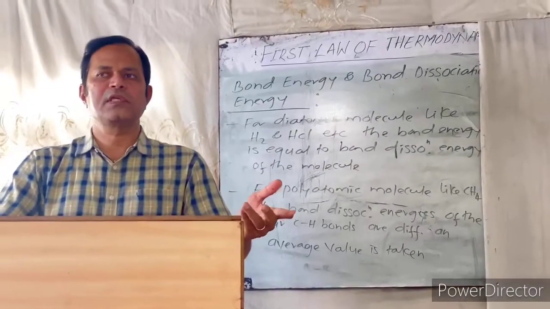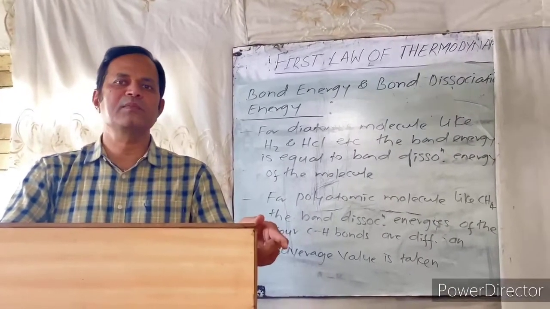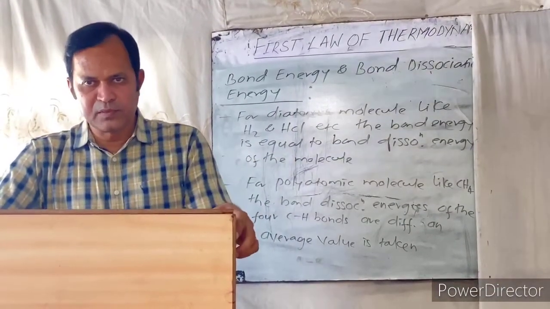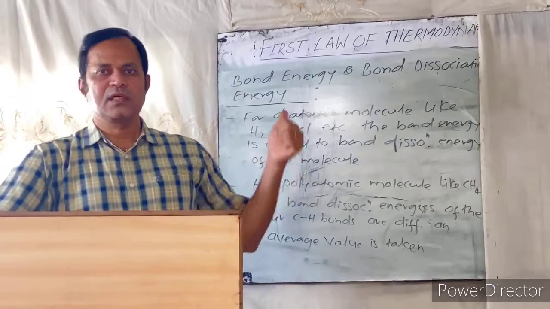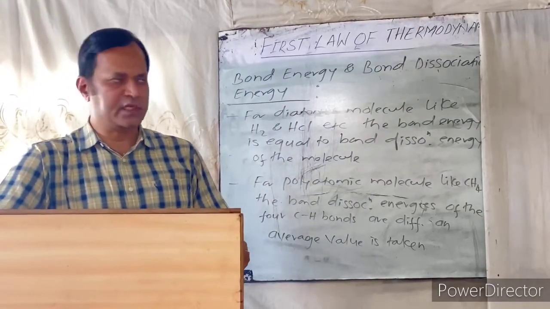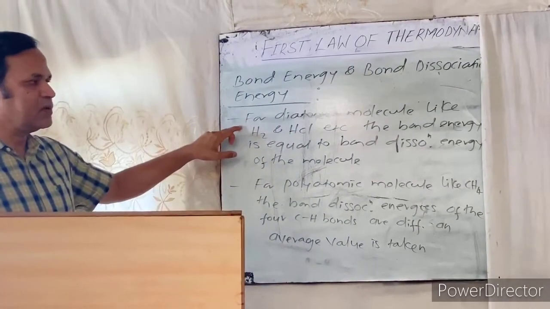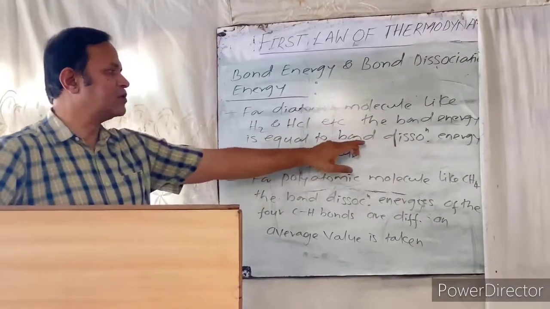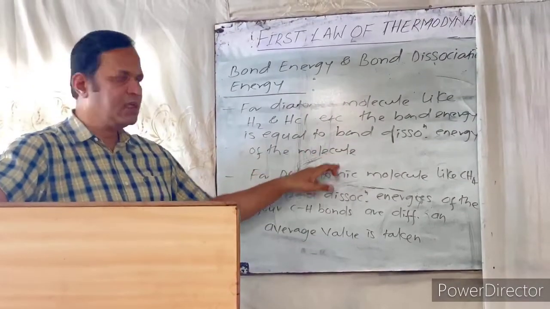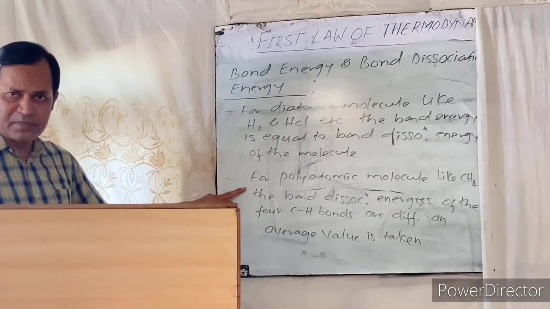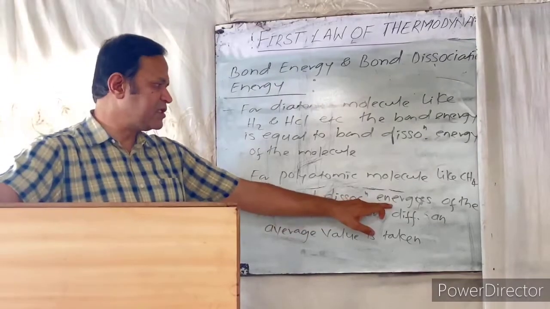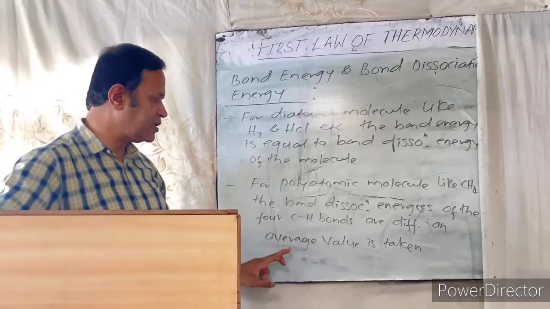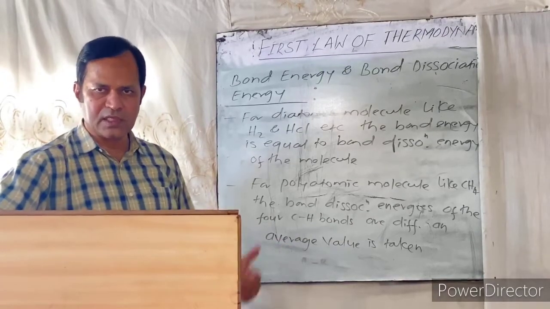This concept applies across different molecules, like diatomic molecules and polyatomic molecules. So how is bond energy or bond dissociation energy related in diatomic and polyatomic molecules? For diatomic molecules like hydrogen and HCl, the bond energy is equal to the bond dissociation energy of the molecule. But for a polyatomic molecule like methane, the bond dissociation energies of the 4 CH bonds are different. Therefore, in such cases, you have to take the average value. I will show you how.